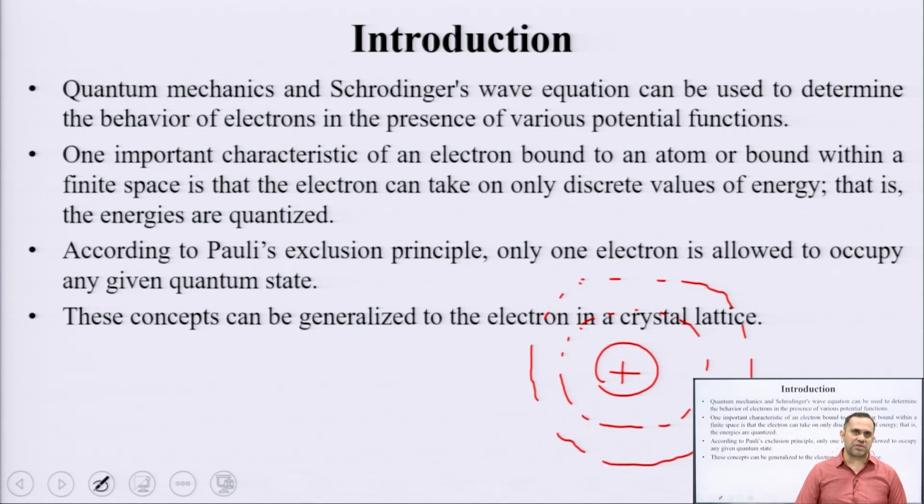When you solve Schrodinger's wave equation for every electron, the solution helps you find the levels of energy which can be occupied by any electron. Thirdly, Pauli's exclusion principle, which says that no two electrons will have the same set of 4 quantum numbers. Using all these 3 as basis, we can now proceed further to discuss the energy band formation in a crystalline solid.